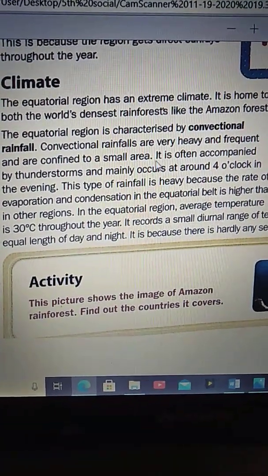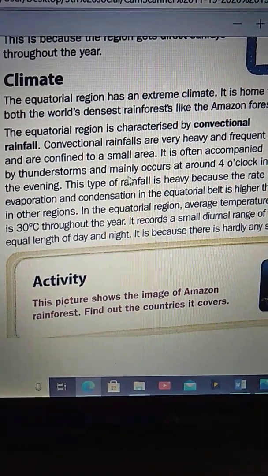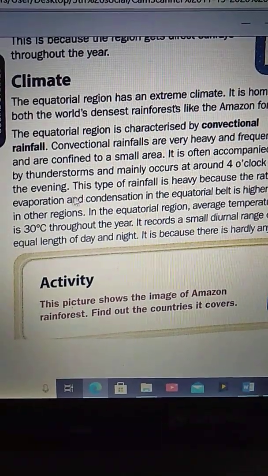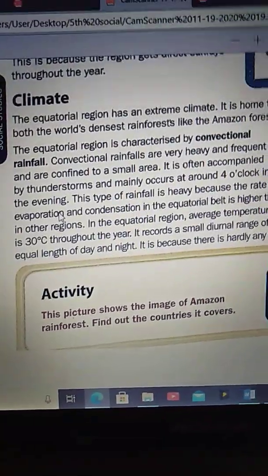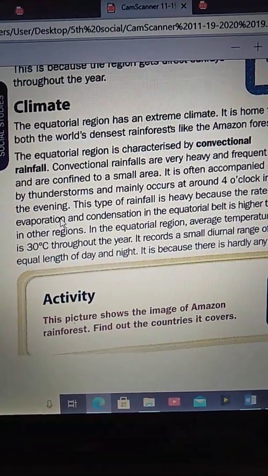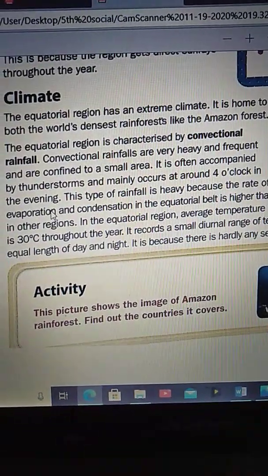It is often accompanied by thunderstorms and mainly occurs at around 4 o'clock in the evening. So, it rains with thunderstorms, and mainly the rains occur at 4 o'clock in the evening in this region.